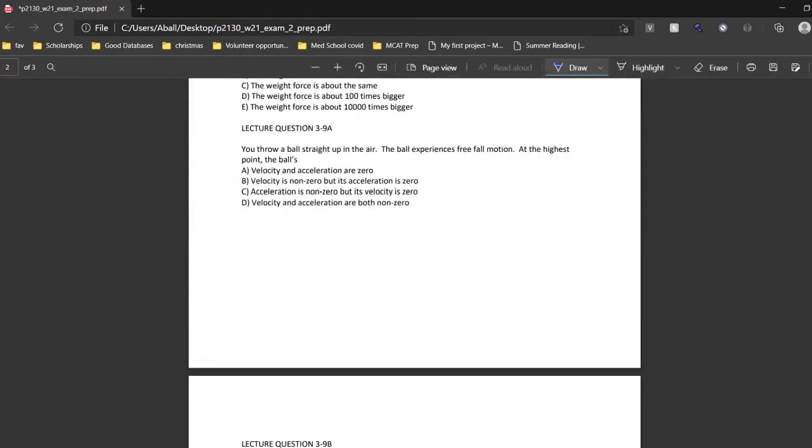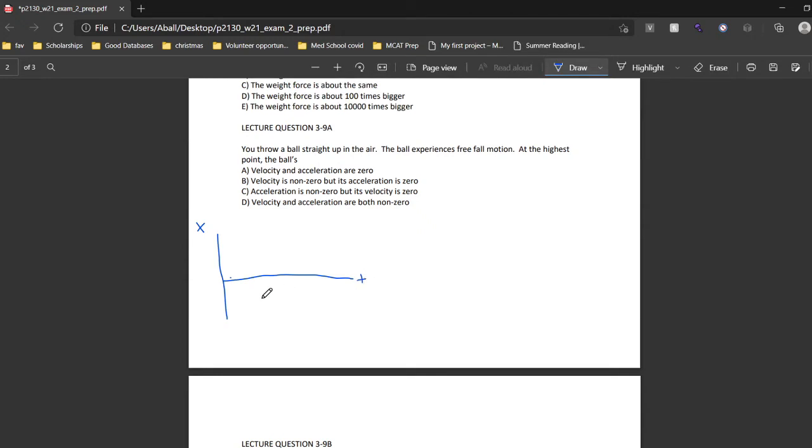On to question 3. We see that you throw a ball straight up into the air. The ball experiences free fall motion. At the highest point, the balls... So let's just map this out real quick. We're going to draw two graphs. Position versus time graph, and then a velocity versus time graph, because that gives us all the information we need to answer this question. So this is our position versus our time graph.